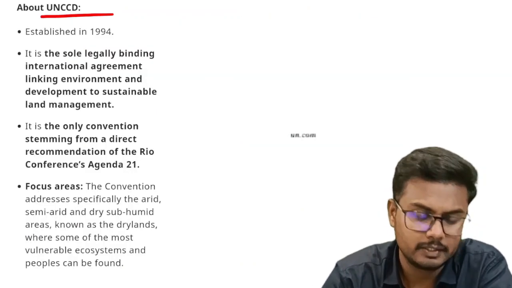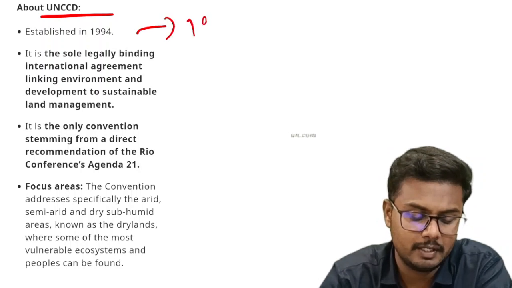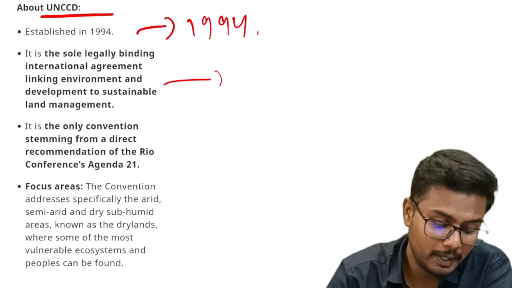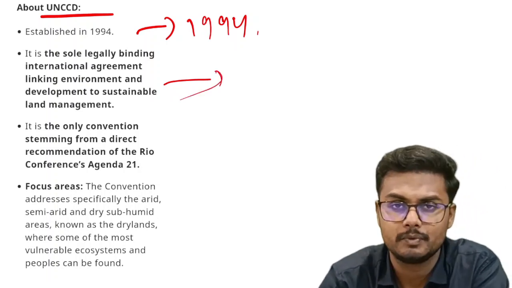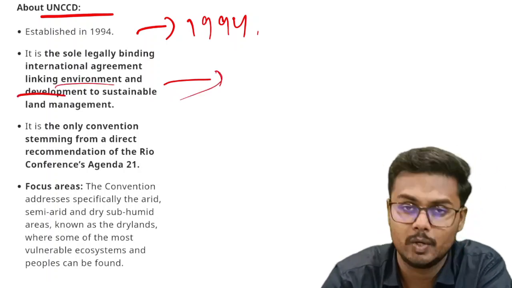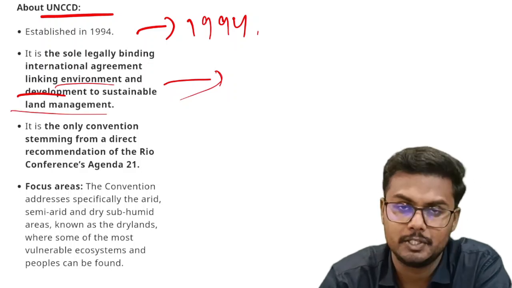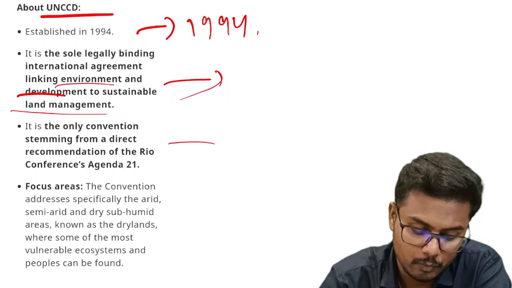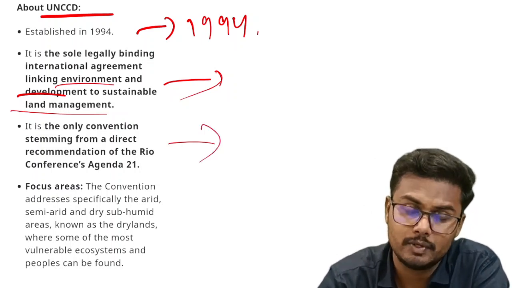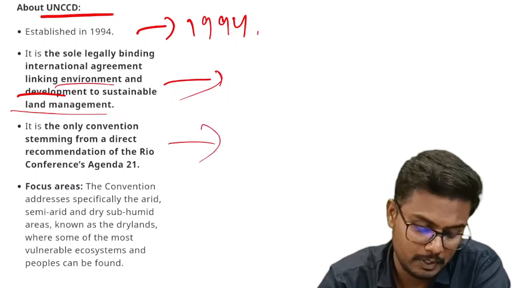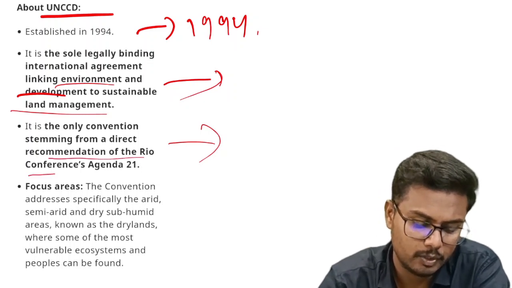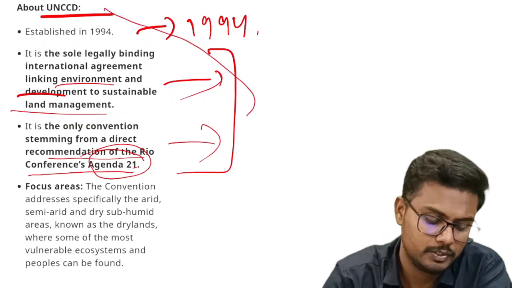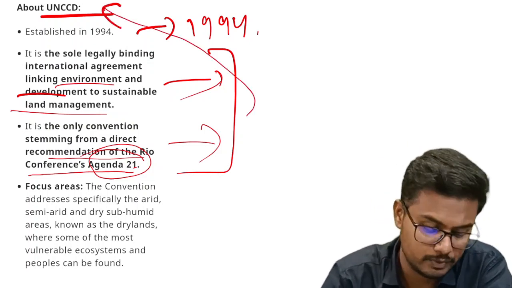Alright, looking at the UNCCD, it was established in the year 1994. Why is it significant? Because it is the sole legally binding international agreement linking environment and development to sustainable land management. So that's the reason it becomes significant, and it is also significant for one more thing, that it is the only convention stemming from a direct recommendation of the Rio Conference's Agenda 21. These 2 points make the UNCCD a significant international convention.